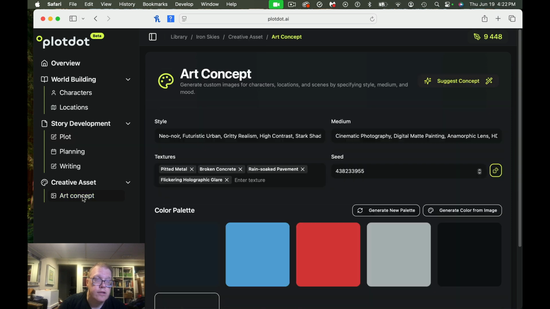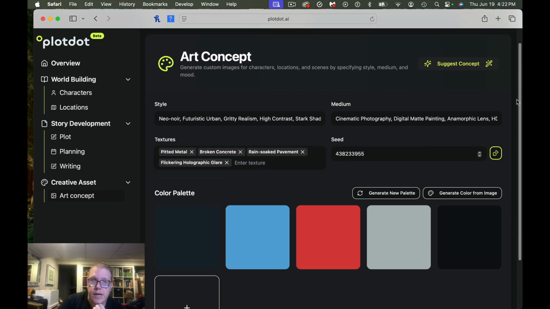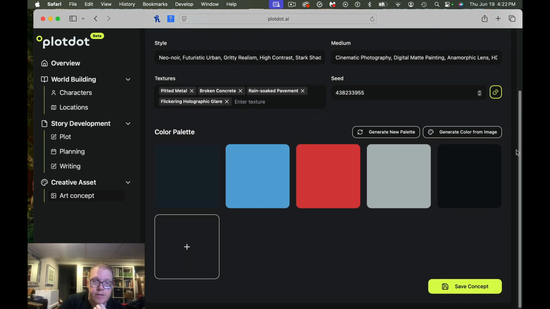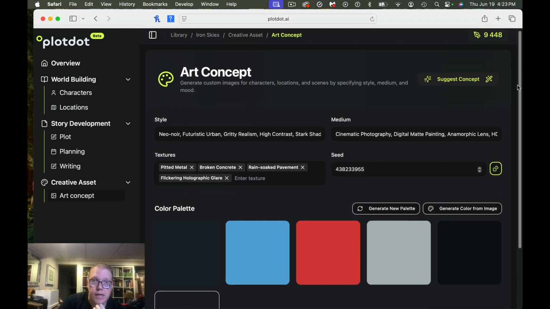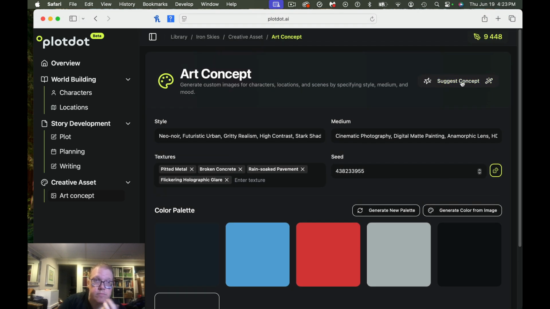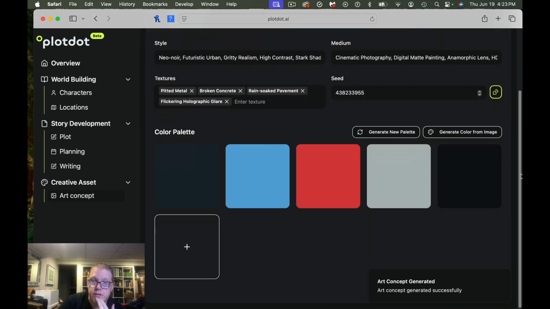So let's take a look at the art concept. What this one does is generate custom images for characters, locations, and scenes. You can suggest concepts. It's got a different color palette. So let's see what it would suggest. We'll try some stuff and see what it looks like.